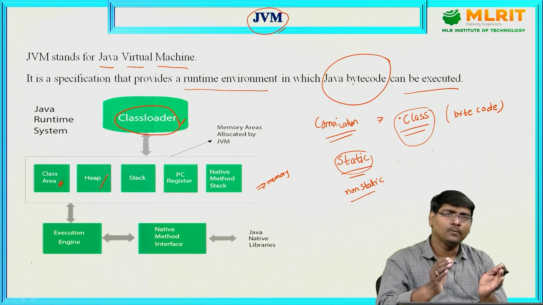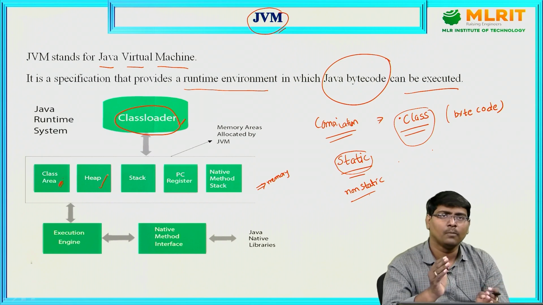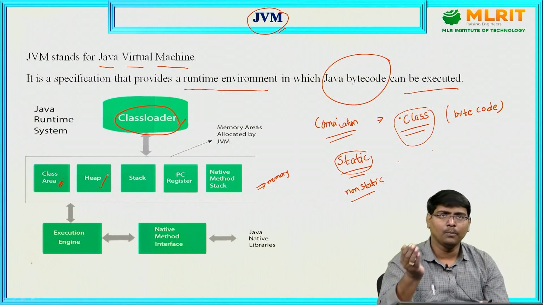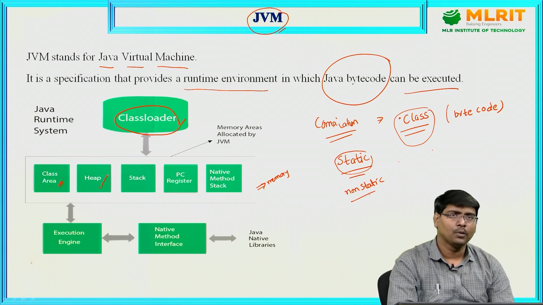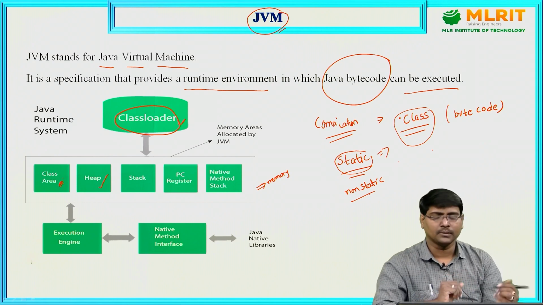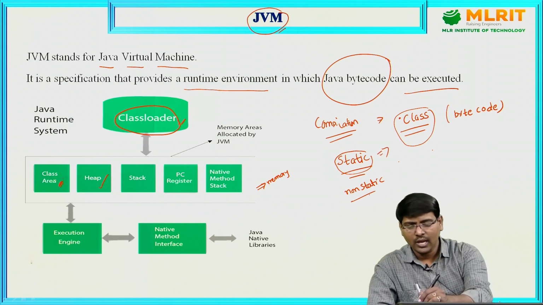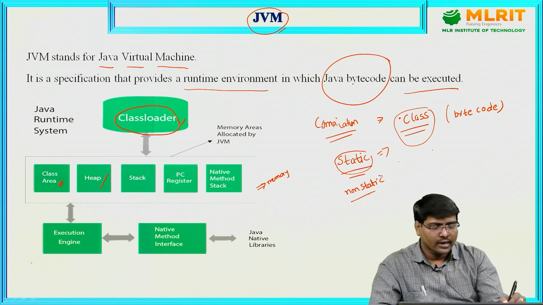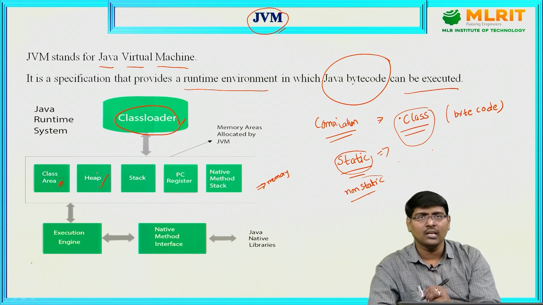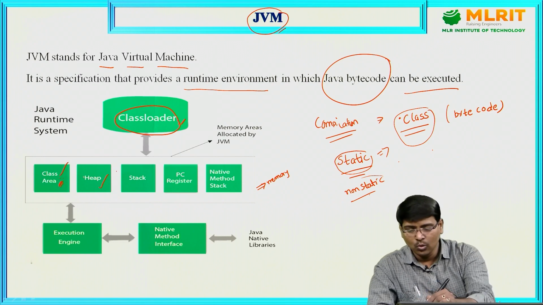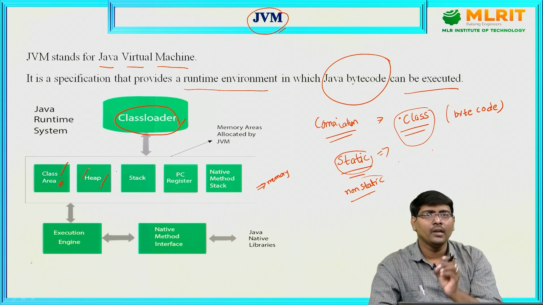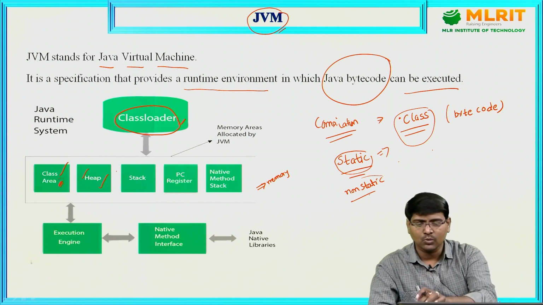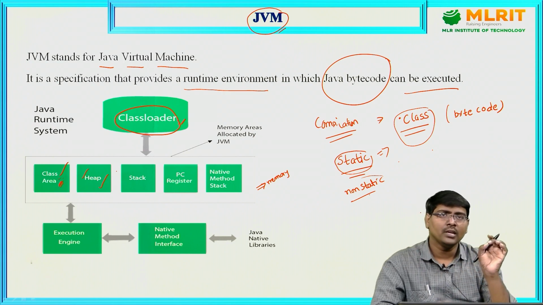A program generally consists of 2 components, either a static component or a non-static component. What is static? I will discuss that. All the static members are loaded inside the class area, and all the non-static members are stored inside the heap area. These two are just memory locations. Within them, no operation is performed.